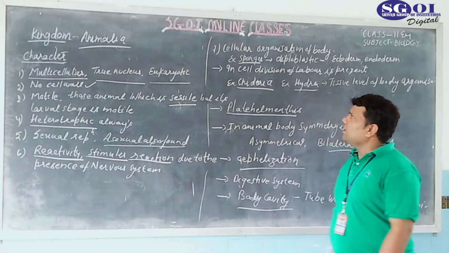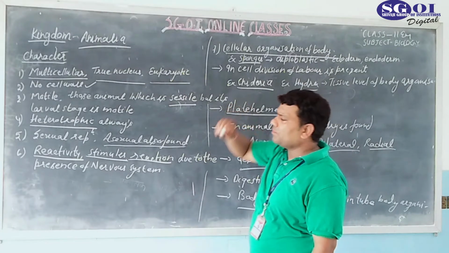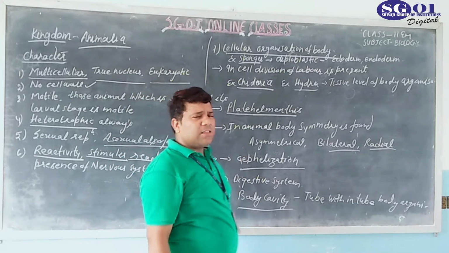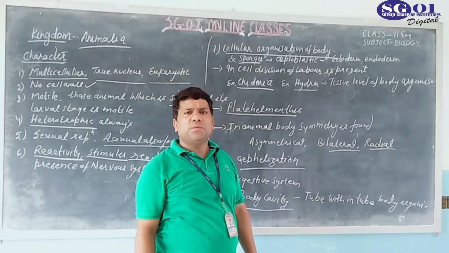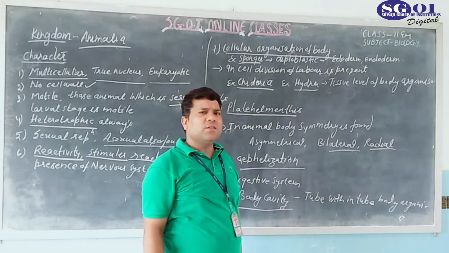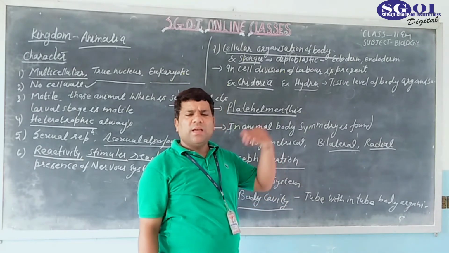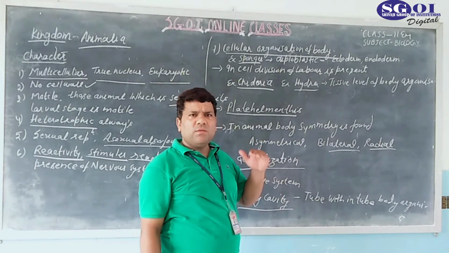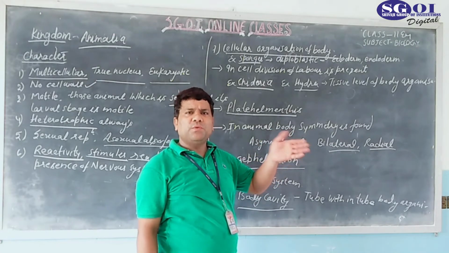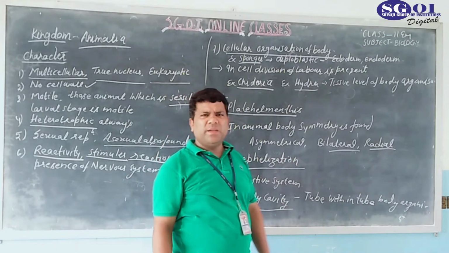Now comes the next point, which is important: cellular organization of the body. It means that all animals are made up of cells. But some animals are acellular also. For example, protozoa. Protozoa are made up of a single cell, so we can say they are a type of acellular organism. But what happened during evolution from the lower animals to the higher animals? The cellular level increases. Protozoa are acellular. After protozoa, Porifera are the type of animals which are also known as pore bearing animals.